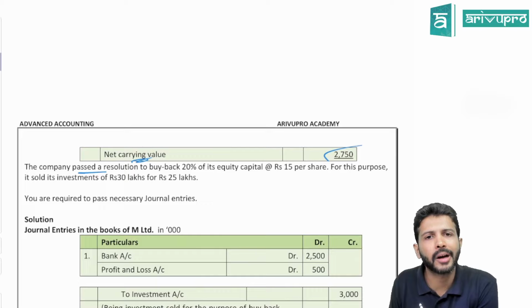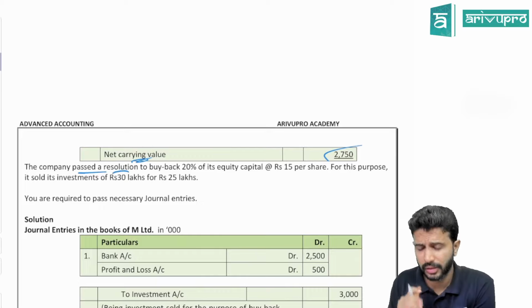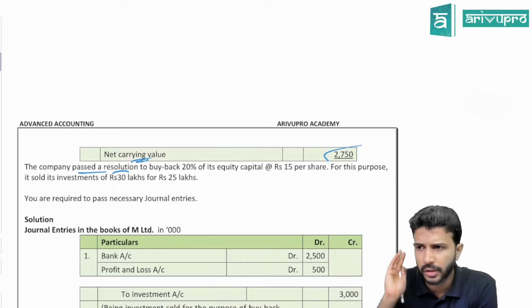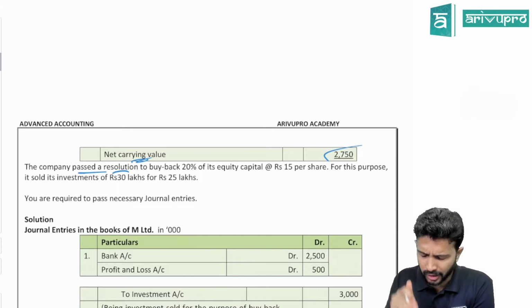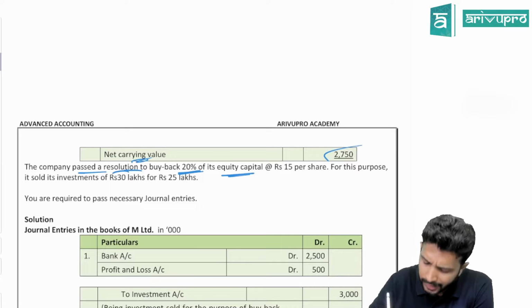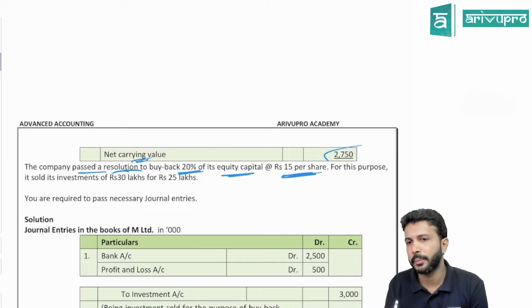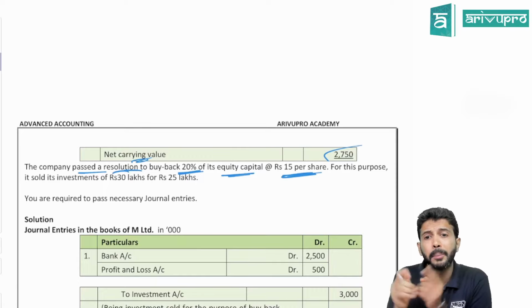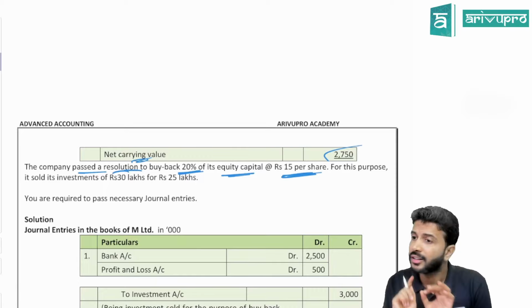The company has passed a resolution. I told you, you can't do all this just like that. You need to take the permission of the shareholders. So here they have passed a resolution to buy back 20% of equity share capital. 20% of shares you are buying back at what price? 15 per share. Because if the company wants to buy back, the shareholder has to give the company the share certificate.